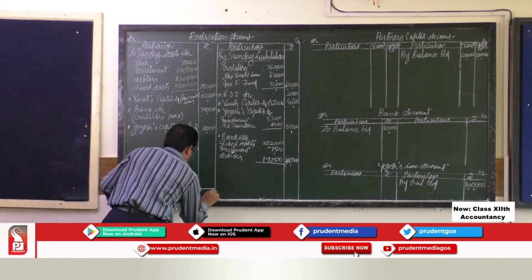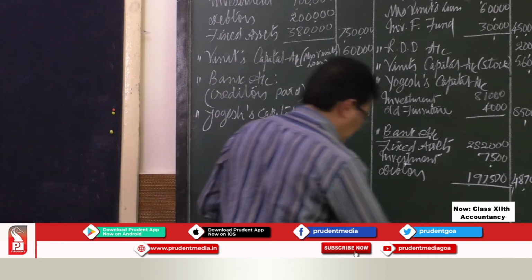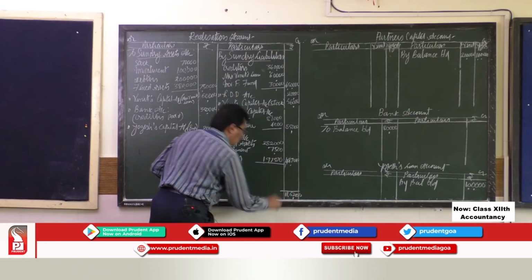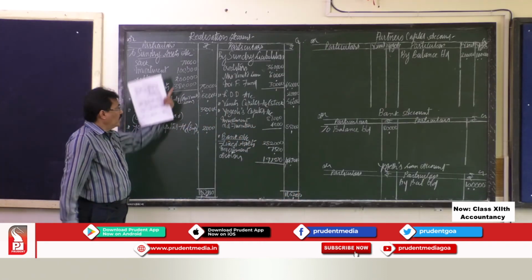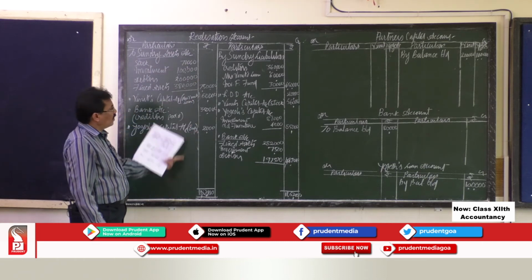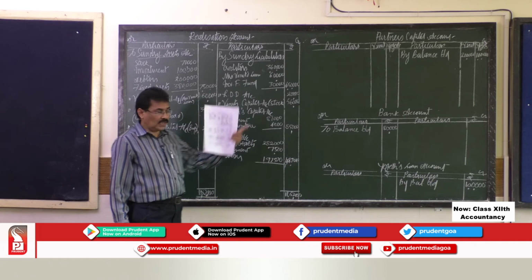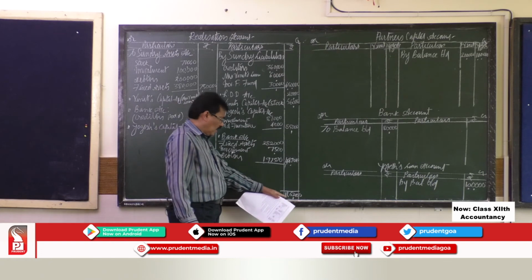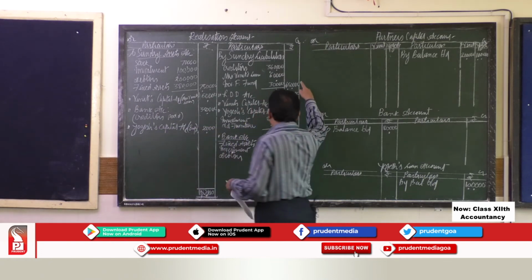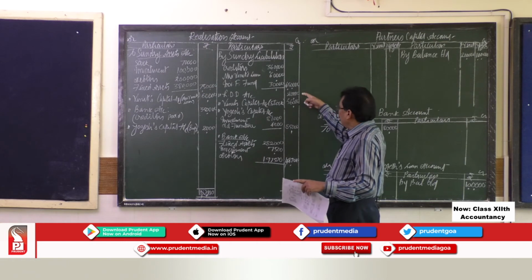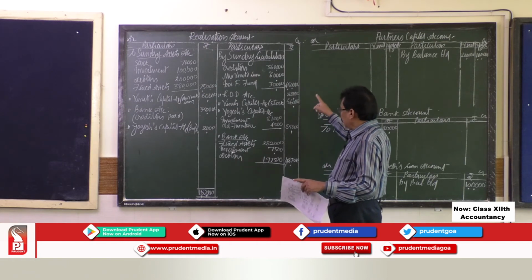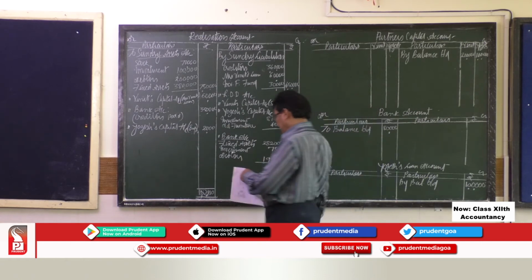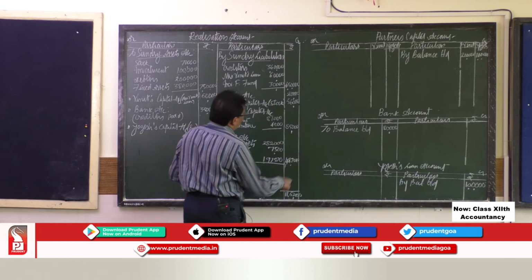So 11,62,000. Bring the same 11,62,000 to the credit side. So what we did? We removed the total on the debit side because the debit side total is greater than the credit side total. So the total on the debit side is 11,62,000 minus 4,50,000 minus 20,000 minus 56,000 minus 85,000 minus 4,87,000. So this is what you have to minus.